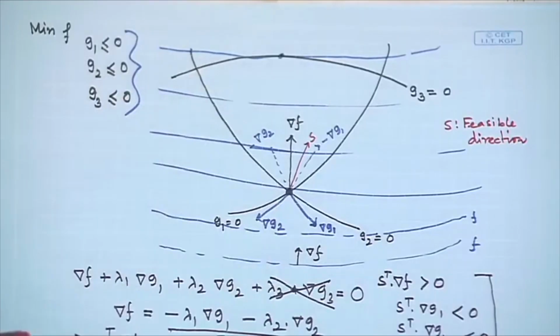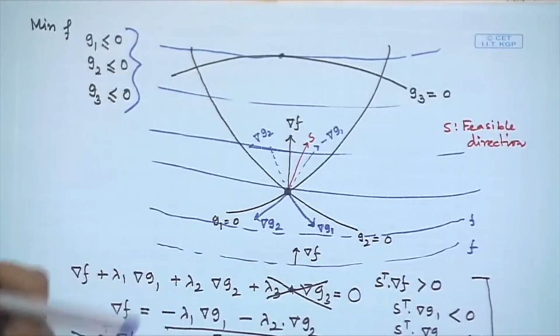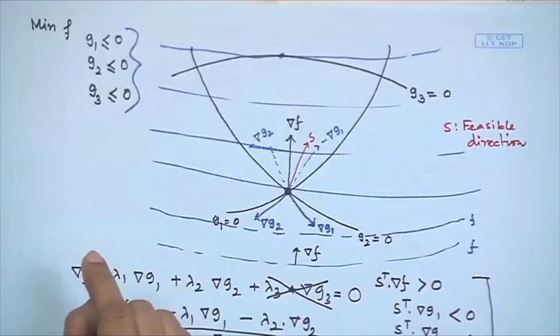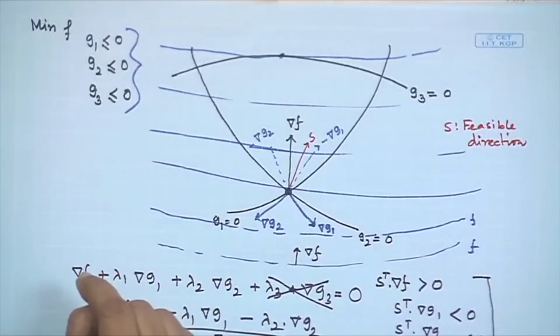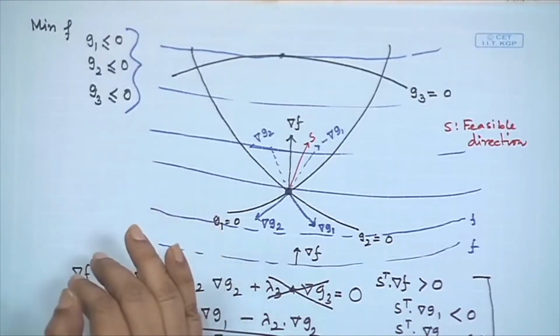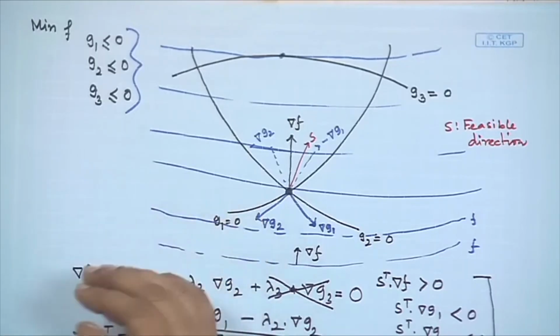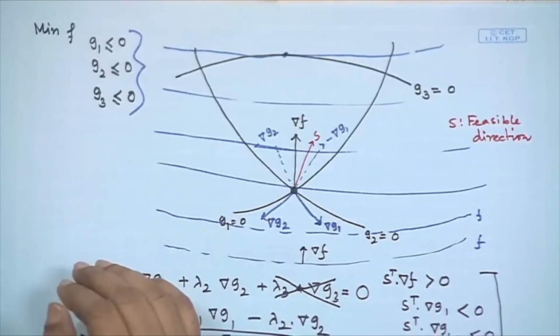Just try to prove that for less than or equal to type, lambda j would always be less than or equal to 0. Equal to 0 we are including because a few constraints are inactive constraints. For the inactive constraints, lambda j is always equal to 0, and only for the active constraints is lambda j non-zero.